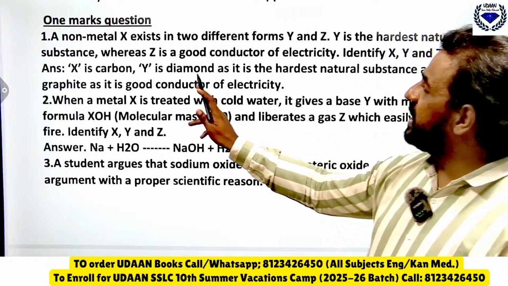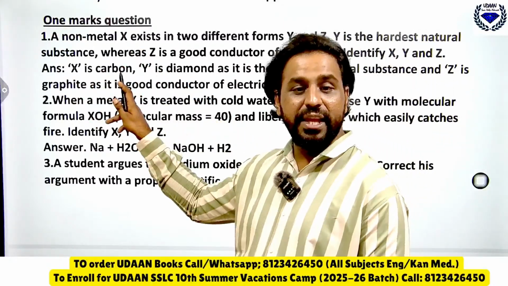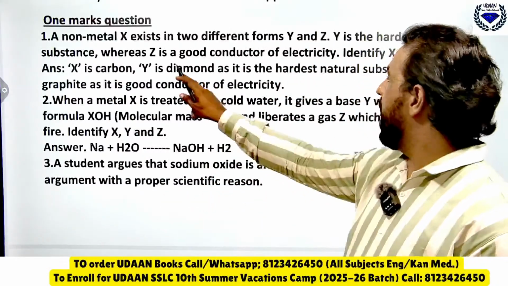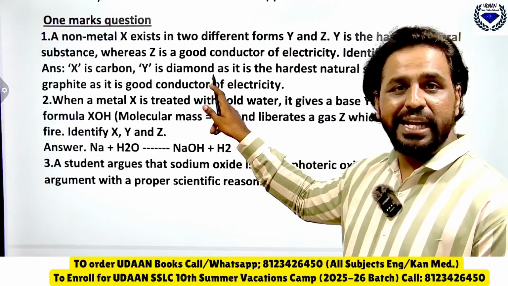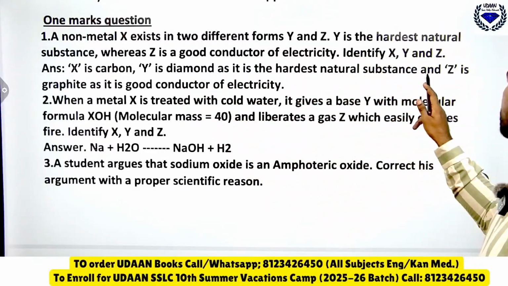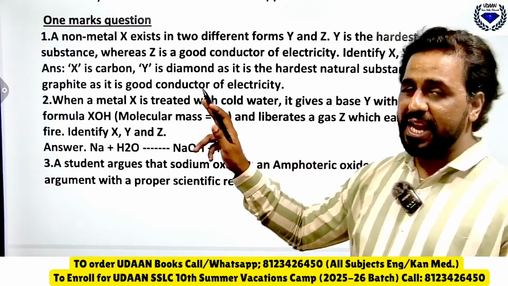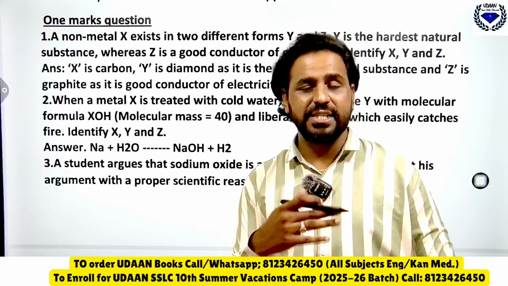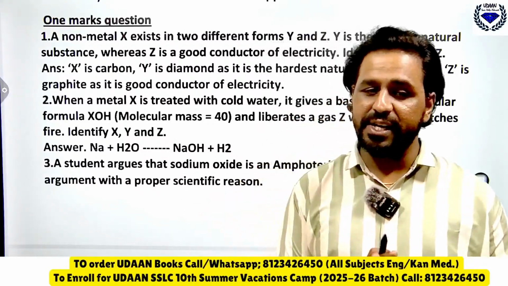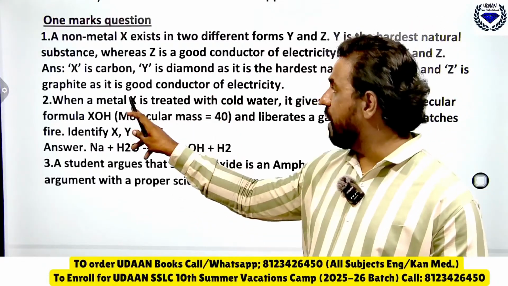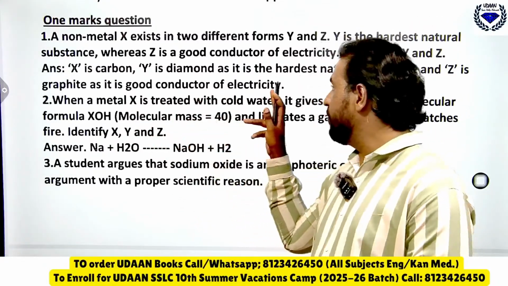Remember, X is carbon, and carbon exists in two forms, diamond and graphite. Y is diamond, and you know that diamond is a form of carbon and it is the hardest natural substance. And Z is graphite. It conducts electricity, even though it is a non-metal. This one you should know here. Graphite, being a non-metal, is a good conductor of electricity.